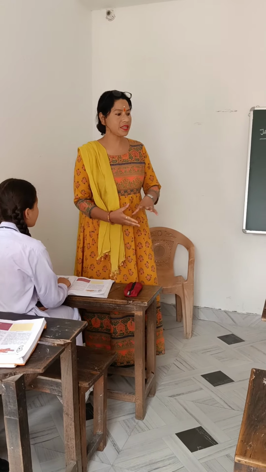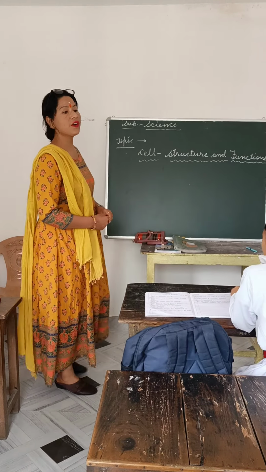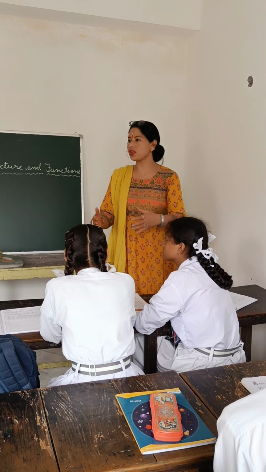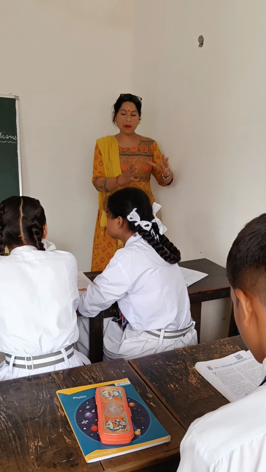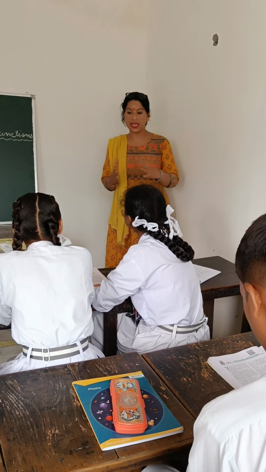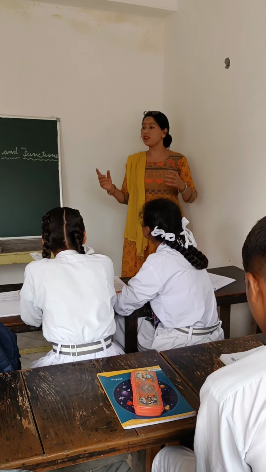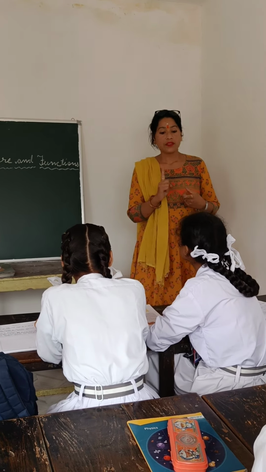So what is the cell? What I said? Cell is the basic unit of living beings. And suppose this building, what is the basic structural unit of the building? Bricks. So you can compare cell to the brick. You can compare a brick to a cell or a cell to a brick. Like in a living thing, the structural and functional unit is the cell.